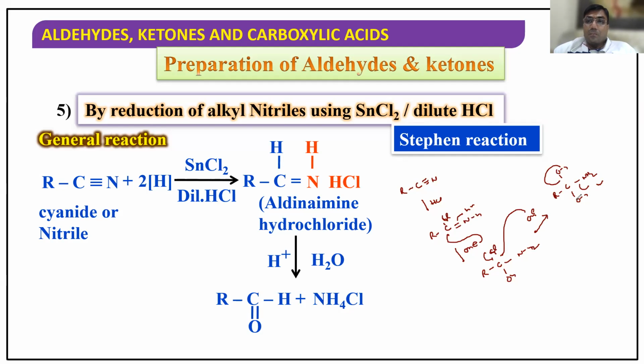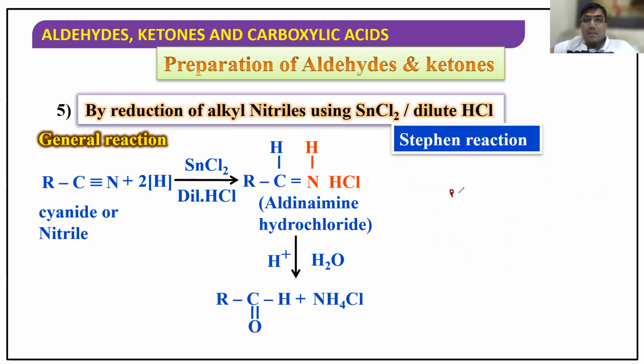This is H. So you get aldehyde. Cl minus, NH4 plus. This bond will move here. I hope if you try the mechanism, you'll get it.